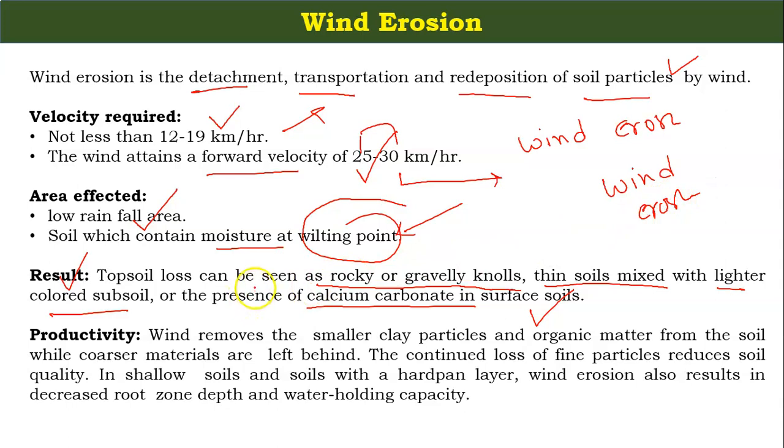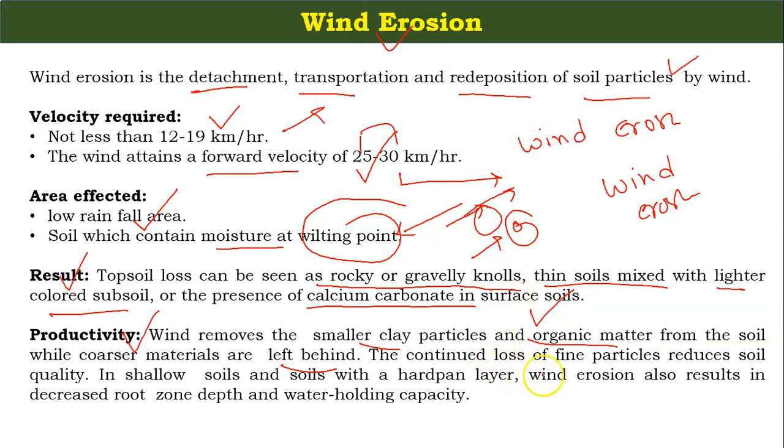What is the effect of wind erosion on productivity? Wind erosion removes the smaller clay particles and organic matter from the soil while coarser particles are left behind. This is a very simple concept. If you see the larger particles and smaller particles, the wind does not have enough kinetic energy to move the larger particle easily, but the small particle can be taken away by the wind easily from its place to another place.